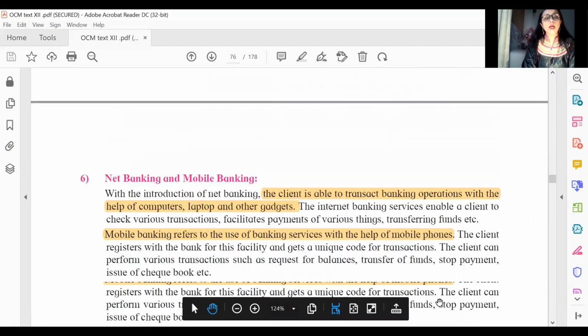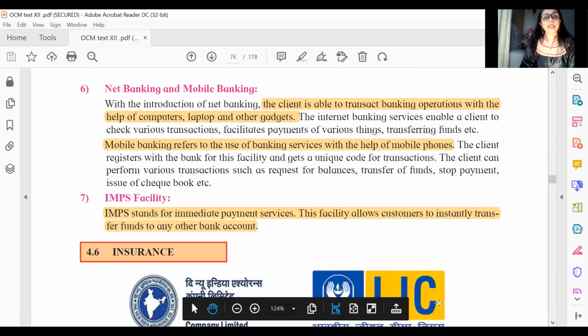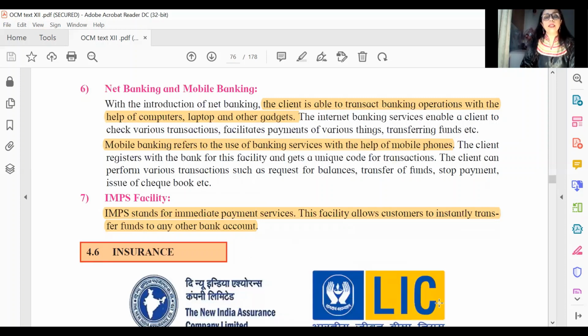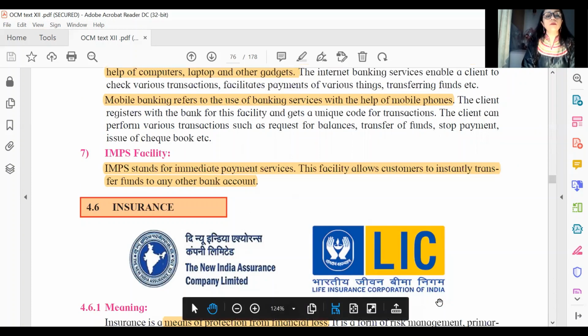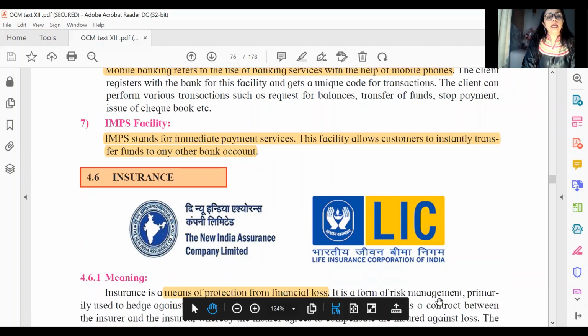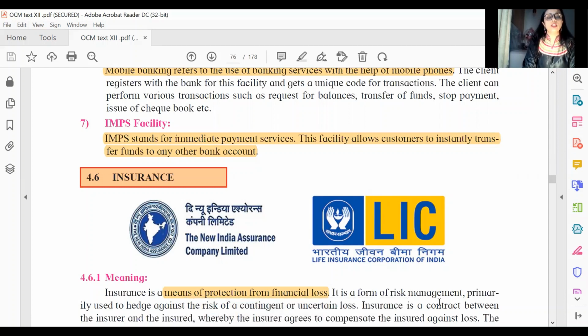So moving ahead, you have some objectives on net banking. You see the first line there explaining net banking is something where a client is able to transact banking operations with any electronic gadget, maybe a laptop, maybe a computer. And mobile banking is something where you access your account through mobile phones. The last you have in this list is the IMPS facilities, where these are immediate payment services and instant transfer.